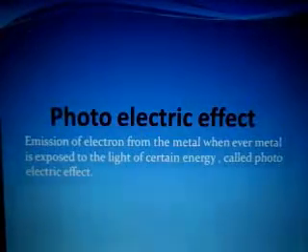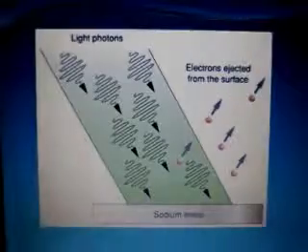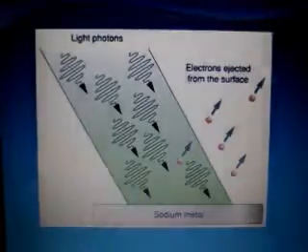Photoelectric effect. Whenever light of certain energy falls upon any metal surface, electrons are ejected from the metal surface, which is known as the photoelectric effect. The photoelectric effect is mainly observed in metals and semiconductors. Here we have an example of sodium metal to understand the concept of the photoelectric effect.